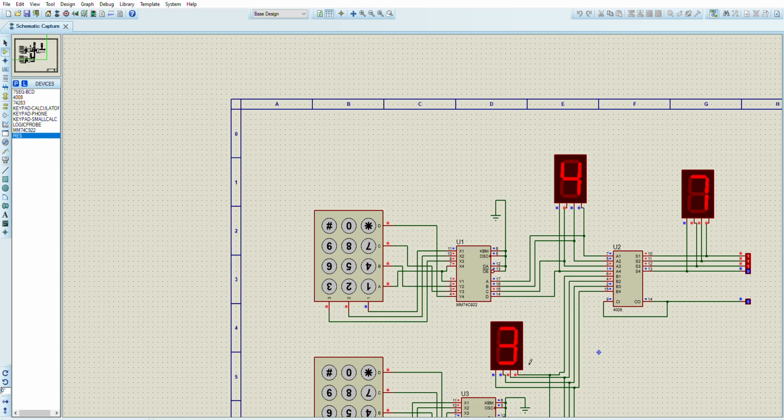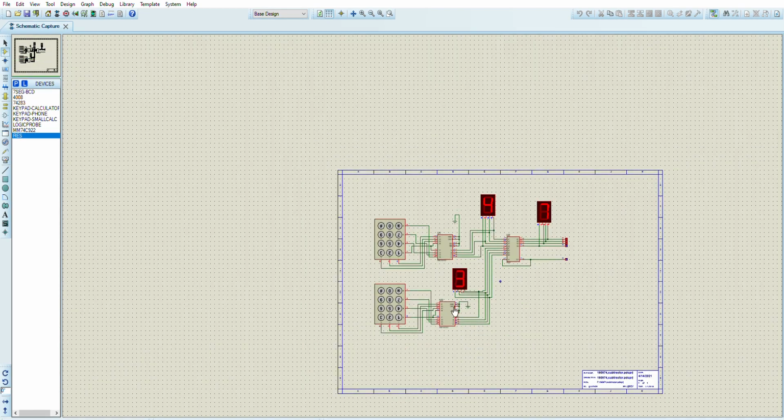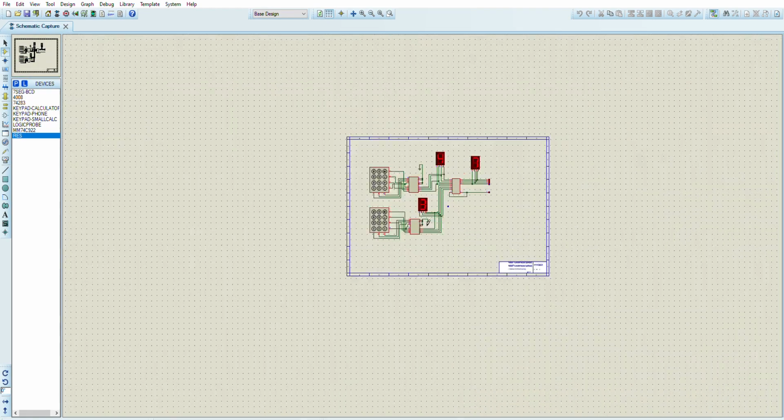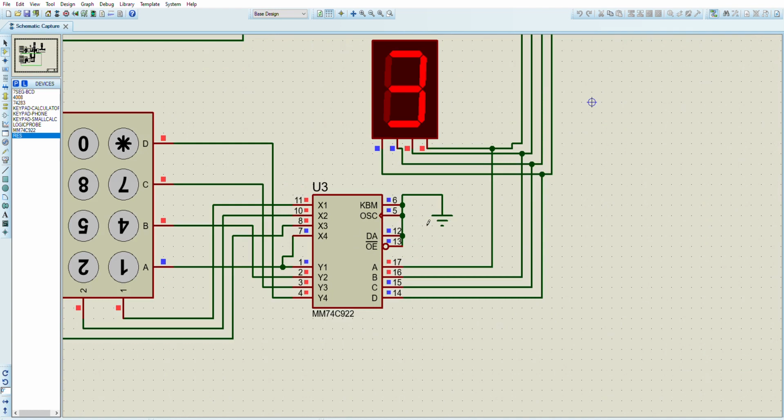The inputs will be coming. So first, when I pressed 3, then only 1 and 2 are open.